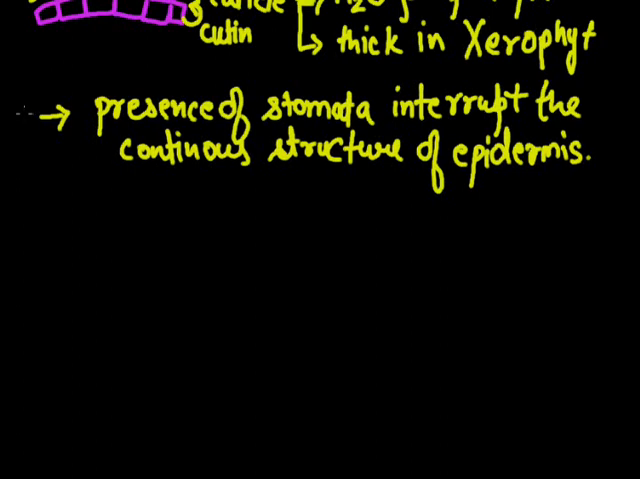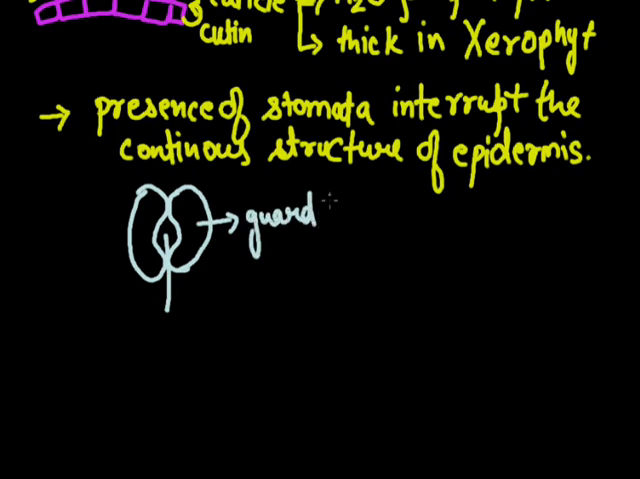Next point: these are the only epidermal cells which possess chloroplast. This is the structure of a stoma, and these are the guard cells, the kidney-shaped cells. Guard cells are the only epidermal cells which possess chloroplast, which is green in color.